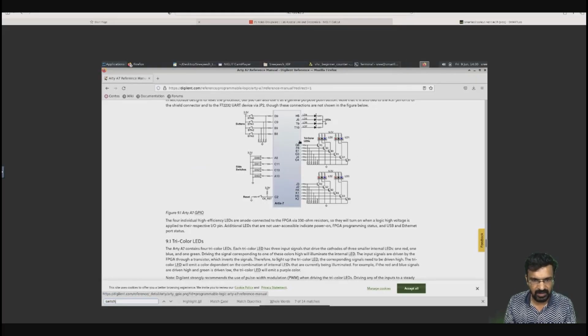Now there are other LEDs, tricolor LEDs also. If you give a 1 to this G6, it will make the tricolor LED glow red. If you make this F6 1, then it will glow green. If you give E1 1, it will glow blue. Similarly G3, J4, G4. So you have 4 tricolor LEDs which you can glow accordingly.